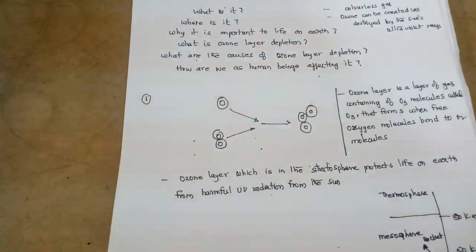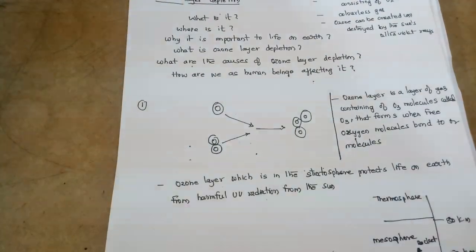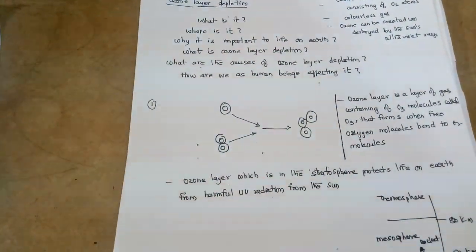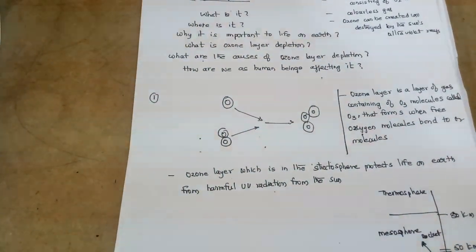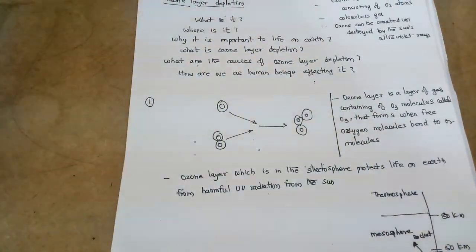So that is the main concept of the ozone depleting substance, chlorofluorocarbons. And we can help by using aerosol products that do not use HCFCs and CFCs as propellants.